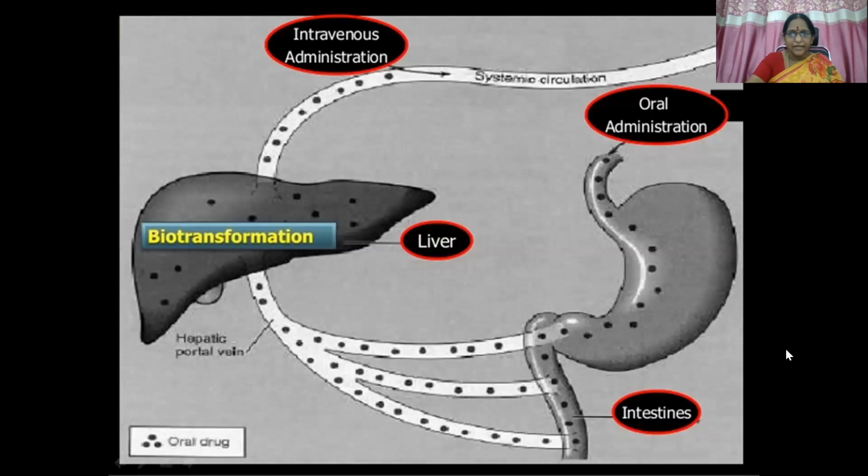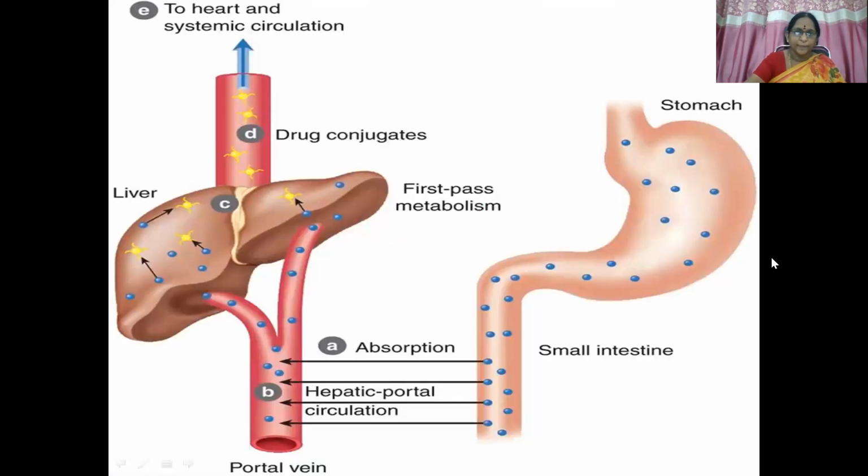So you can see in this diagram, oral administration. Dots mean drug molecules entering, traversing through the stomach and entering the small intestine. Absorption will be there, and then it will enter through the portal system into the liver, where pre-systemic metabolism or first pass metabolism happens. And then from there, it enters into the systemic circulation. So, same thing: stomach, small intestine absorption, hepatic portal circulation, entering the liver, first pass metabolism. Here the drug conjugates are formed, which we'll be discussing in the subsequent slides. Then it enters into the systemic circulation.